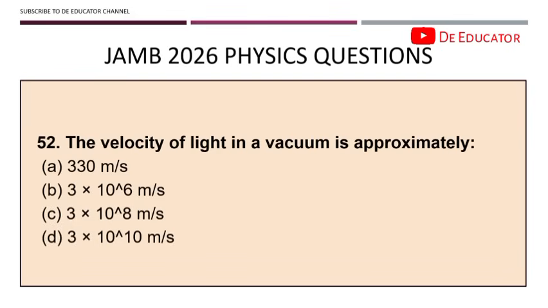Okay, the velocity of light. Okay, you can see now. Remember the first one was speed of sound. Now we have velocity of light. Take note, if they say velocity, if they say speed, they are still talking about the same thing because it has the same SI unit, right? That's the same unit, meter per second. In a vacuum, it is approximately 3 times 10 raised to power 8 meter per second.